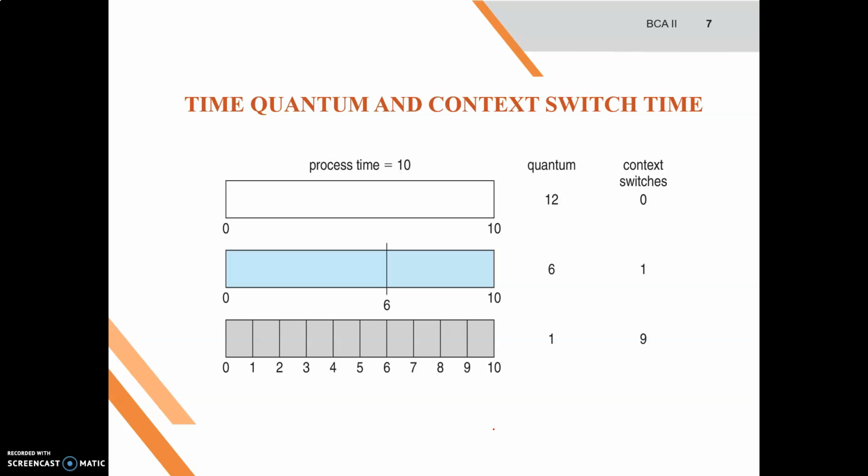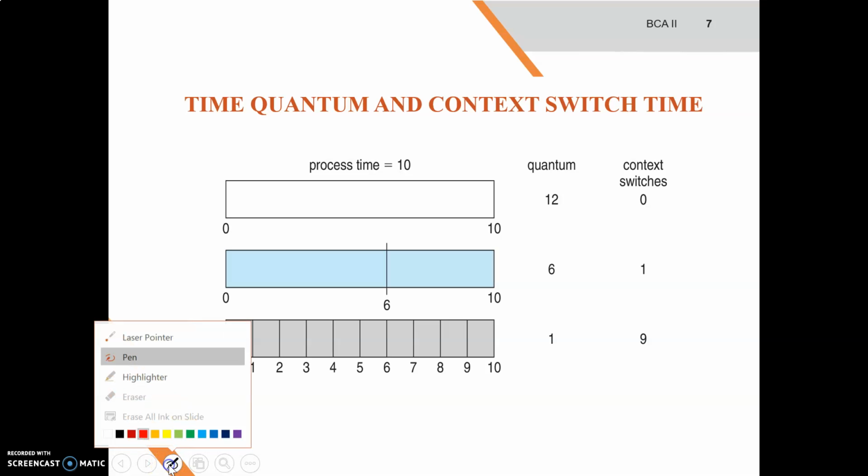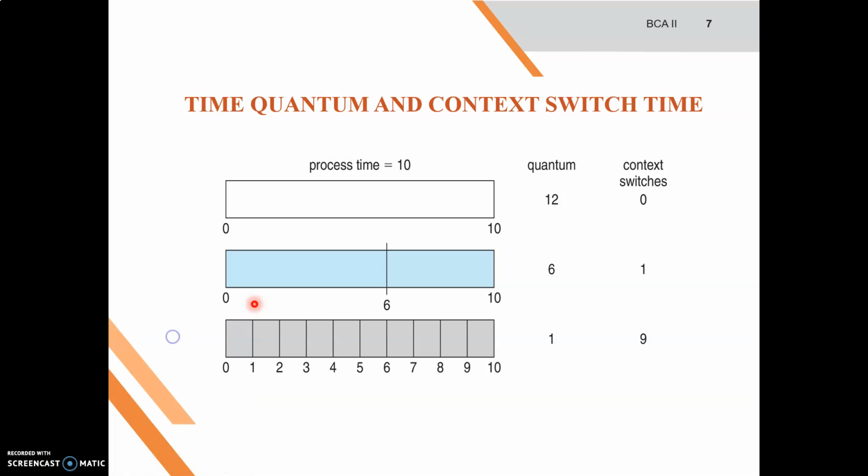This is the time quantum and context switch time. Let us assume that we have only one process, and that process needs 10 time units. If the time quantum is 12, what will be the case? The process finishes in less than one time quantum, so there is no overhead. And if the time quantum is 6 time units, the process requires two quanta for execution, because the processing time is 10 units.